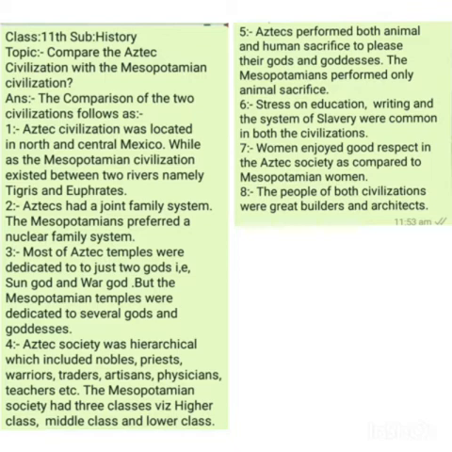Number 3. We know that temples existed in both Mesopotamian and Aztec civilizations, but the temples in Aztec civilization were mostly dedicated to two gods, the sun god and the war god, while the Mesopotamian temples were dedicated to several gods and goddesses like Nanna, Anu, Inki, Inanna, and several other gods.